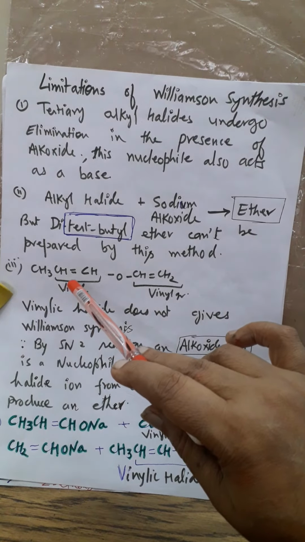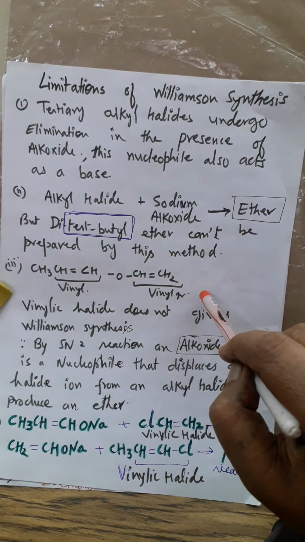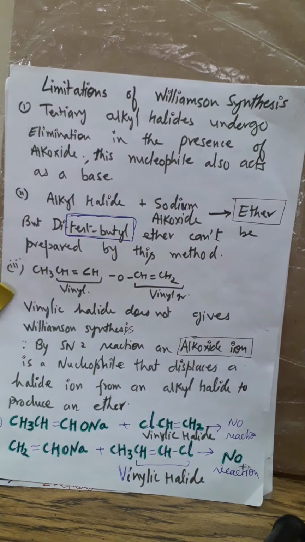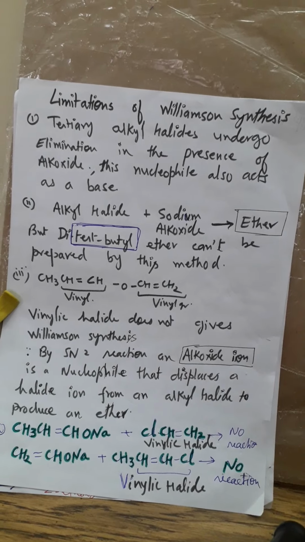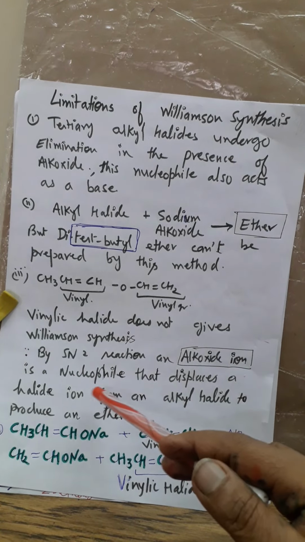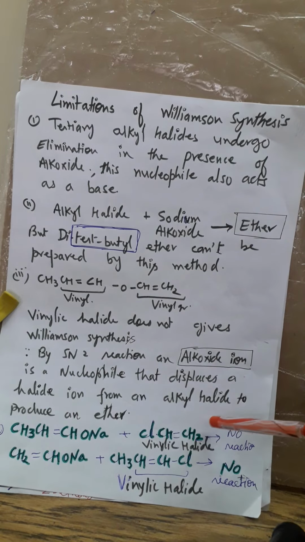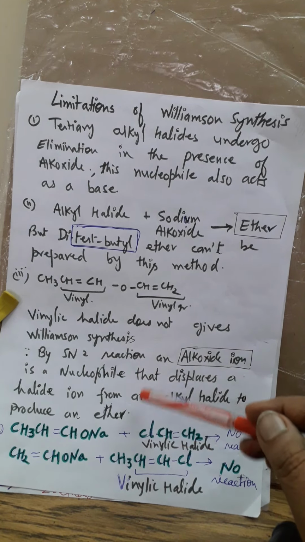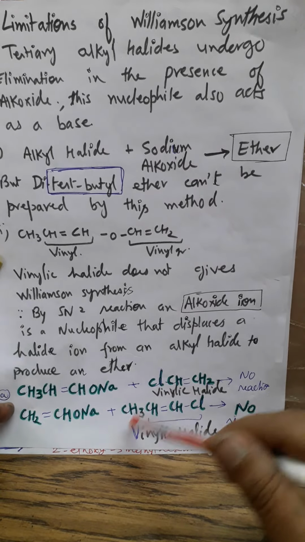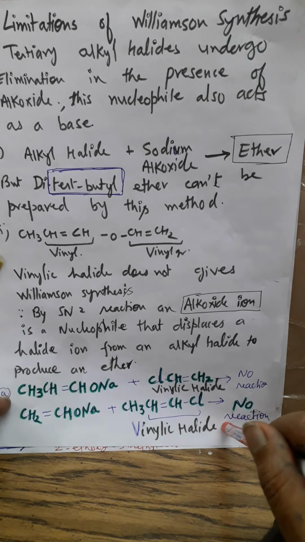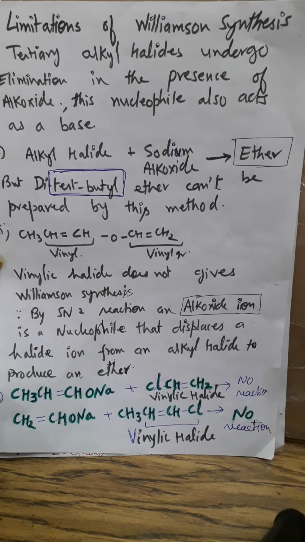Similarly, vinyl groups: divinyl ether cannot also be formed here, because vinyl chloride does not give Williamson synthesis. It is very difficult to cleave Cl negative. Now, by the SN2 mechanism, an alkoxide is a nucleophile that displaces a halide ion from an alkyl halide to produce an ether. If you remember this point, then only you will find the correct answer. See here, I have written this vinylic halide, no reaction. Clear? Because Cl leaving will not be easily possible. So I have written no reaction, not applicable. Clear? So you got that limitation.